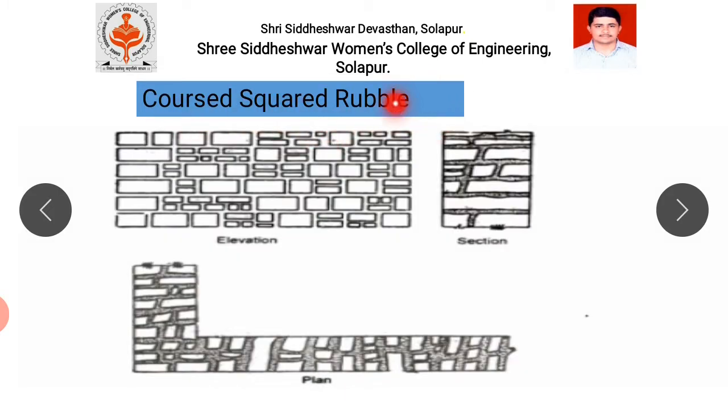Coursed squared rubble: rubble means the rough stones directly obtained from the quarry, squared means the shape is approximately square, and coursed means those are placed in specific layers. There is no hard and fast rule about shape and size, but approximately we have to maintain the course. Avoid small stones and chips as much as you can. This is the simple meaning of coursed squared rubble.